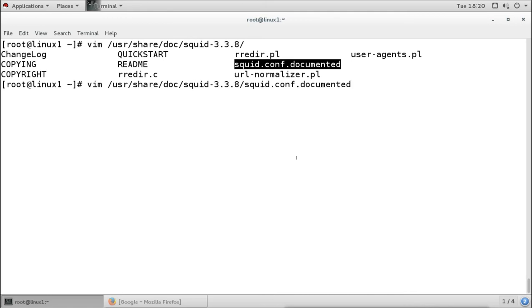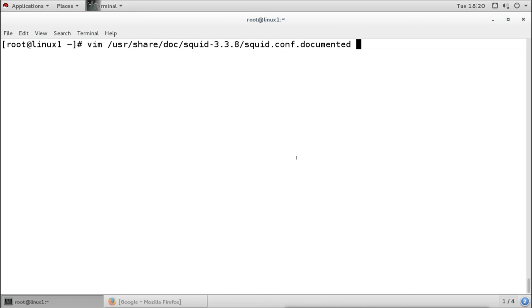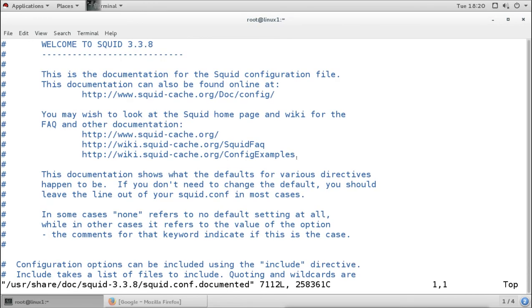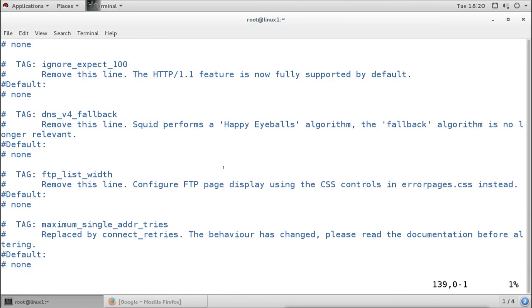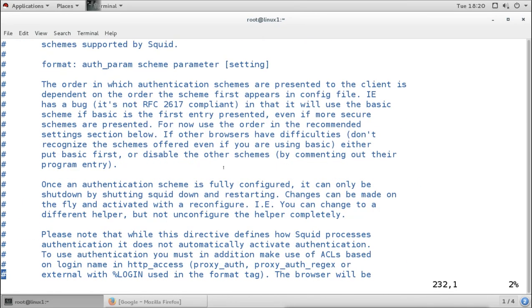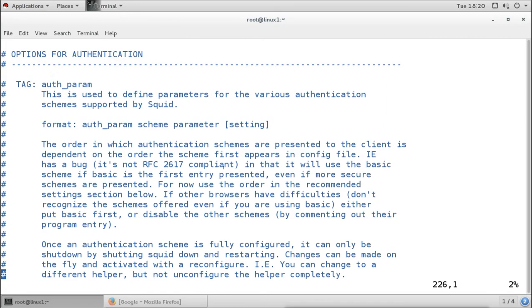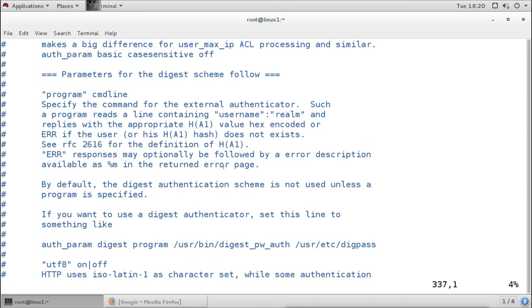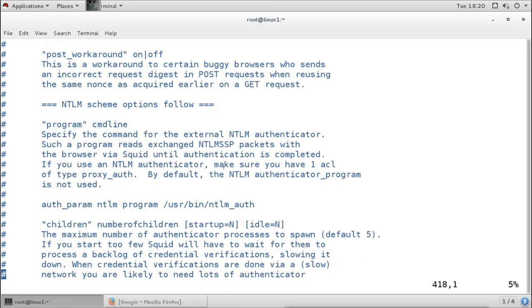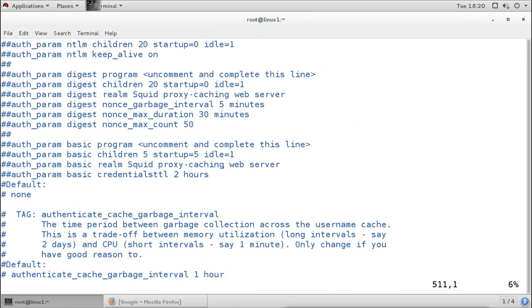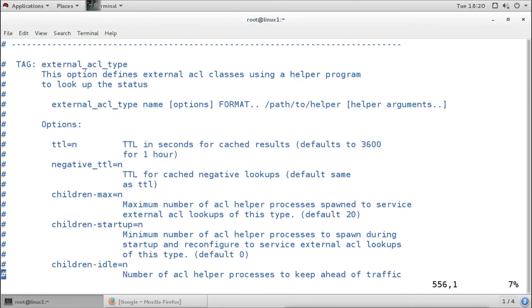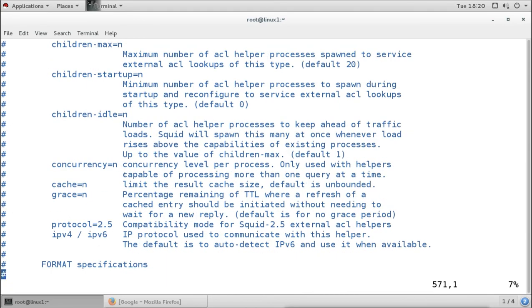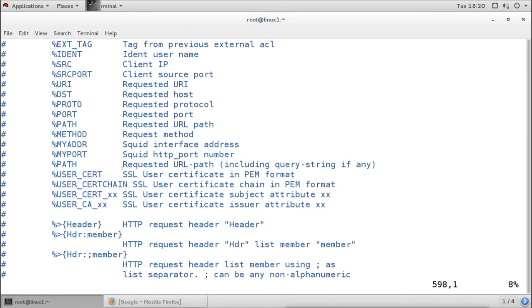It is a config file, just like a documented sample file, and in that you have all these options with a description of what you can configure. And for the ACL, you have the ACL section here where you can see how you can configure the ACLs. There are lots of things here with this Squid server which we can configure: authentication, permissions, and also this is our access controls. This is the ACL section where we can define the different ACLs, how we can define them, and what options we have. All these things are here under this section.